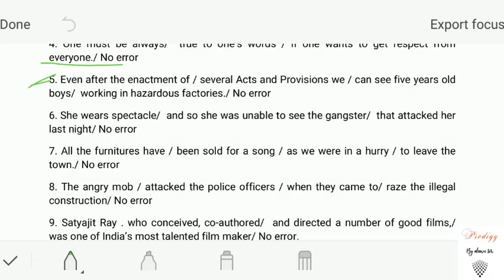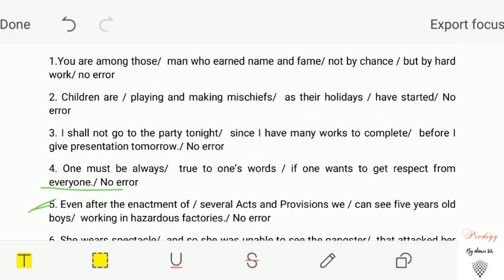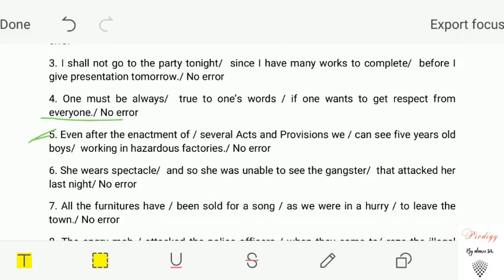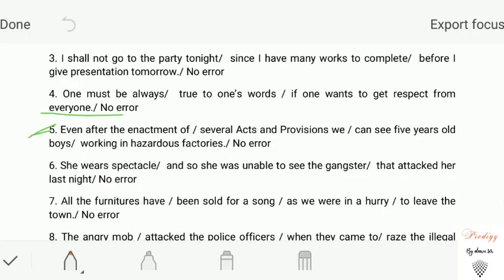As you can see, I have already discussed the first four questions in my previous sessions. Please go through that. Today I am going to start from question number 5. It has been marked here. So the question starts like that.